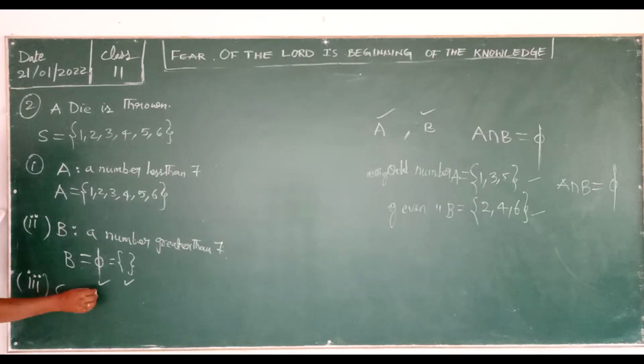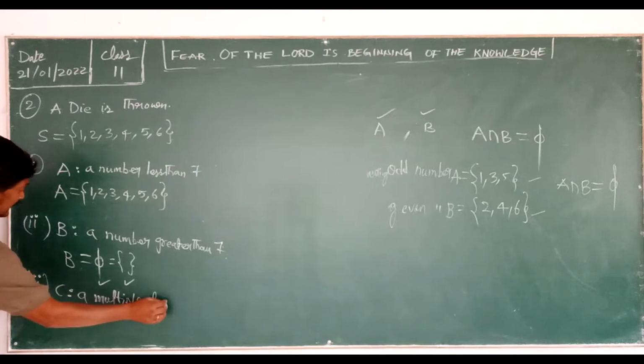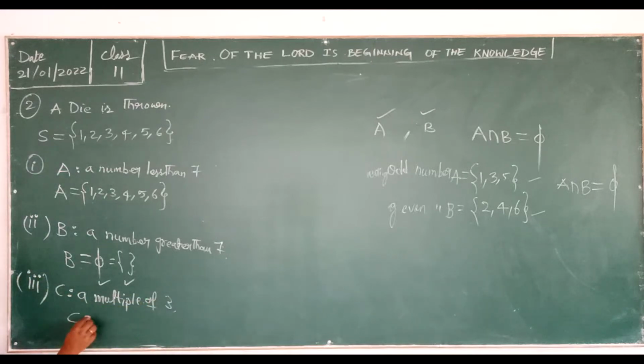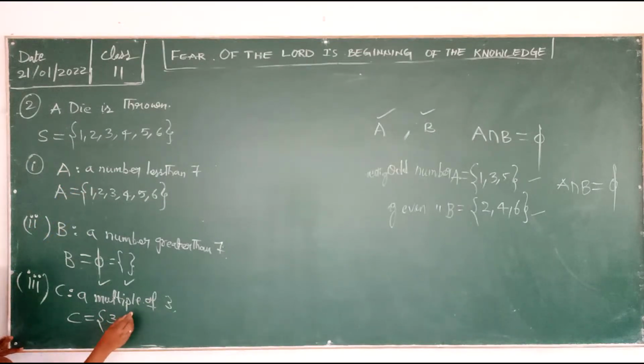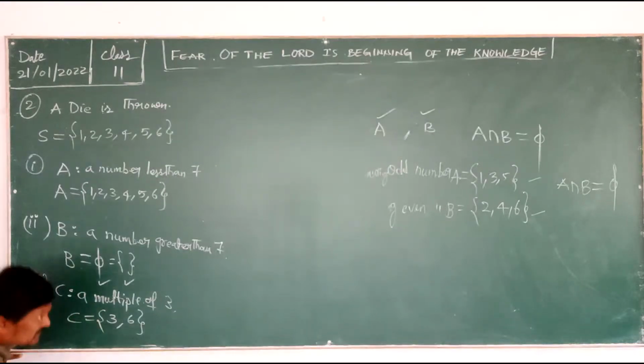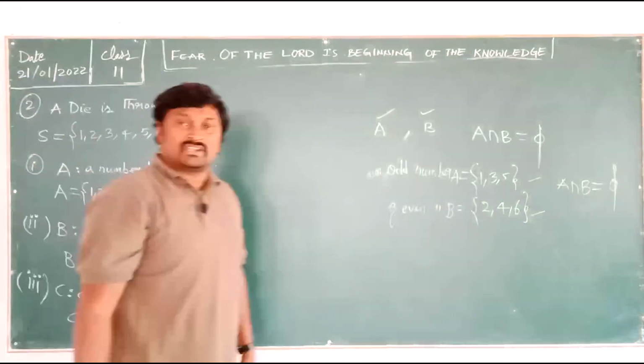C is a multiple of 3. In this sample space, the multiples are 3 and 6. In the 3 table you will get 3 and 6 only, so 3 comma 6 are the elements of set C. Okay, I hope up to here everyone understood. Let's move on to the next.